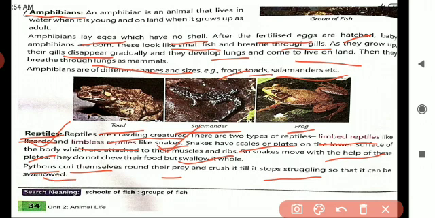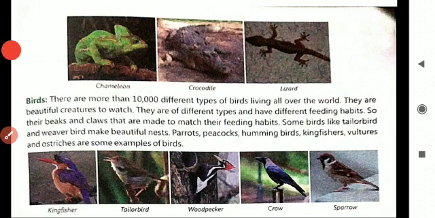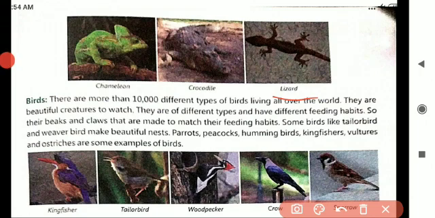Okay, children. Next is one key point: school of fish. School of fish means groups of fish. Shall we move to the next one? Here are the examples for reptiles. What is this one here? Lizard. What I told you, limbed reptiles. This one is a crocodile and this one is a chameleon. What is the special feature of the chameleon? It changes its color according to its surroundings, to protect itself from other animals.